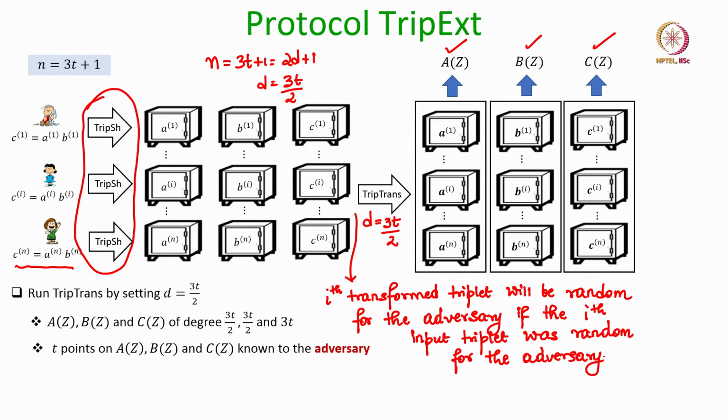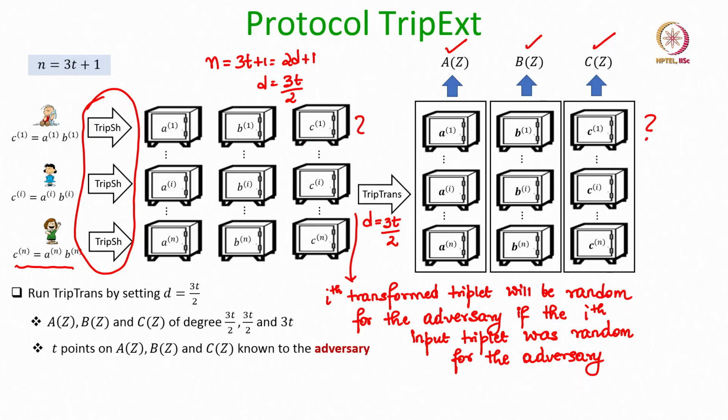So, that means if, say, the first party P1 was honest, then during its instance of triple sharing, whatever triplet is secret shared at the end of the first instance of triple sharing will be random for the adversary, and as a result the first transform triplet will be random for